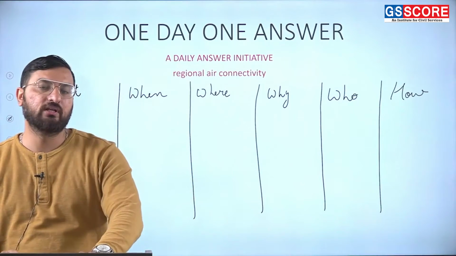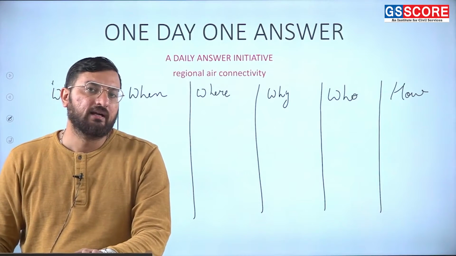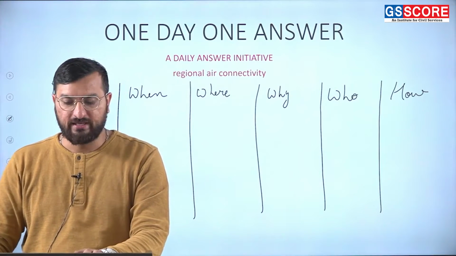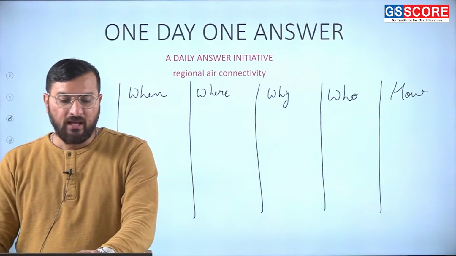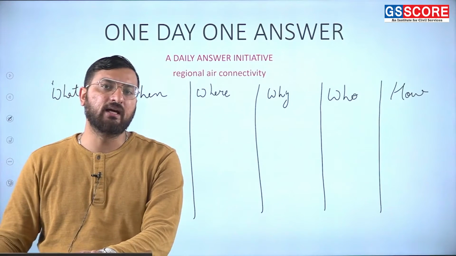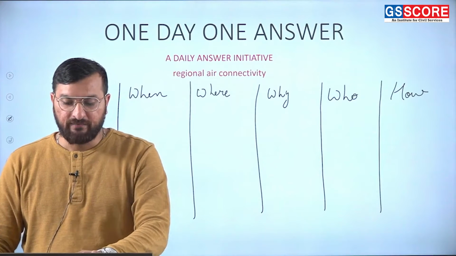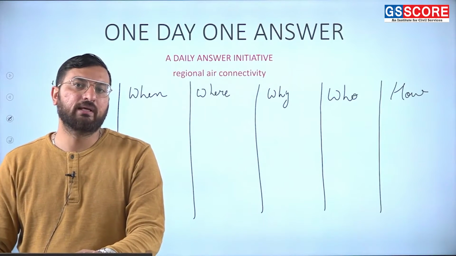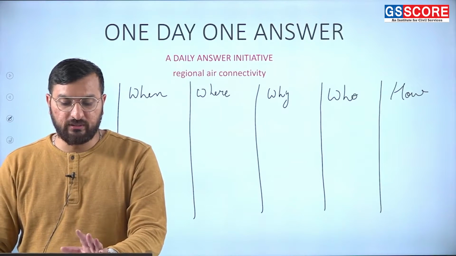So our first question regarding the definition: what is regional air connectivity? It refers to the establishment or enhancement of air travel connectivity, and we'll be improving our infrastructure and our services in the smaller town areas, smaller cities, where there is no bigger airport or international airport available, and also in the remote areas.